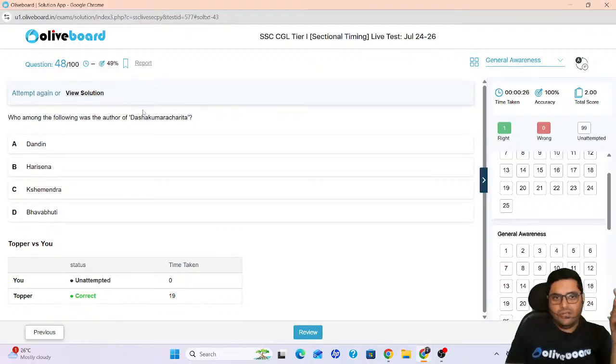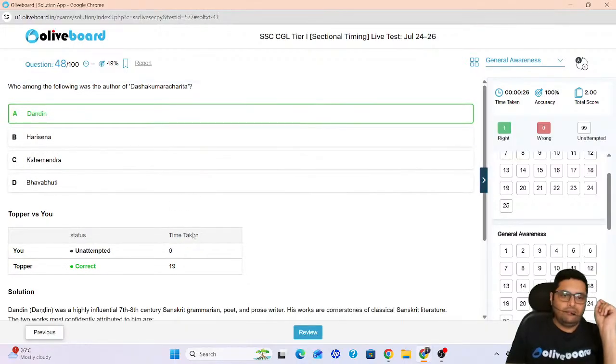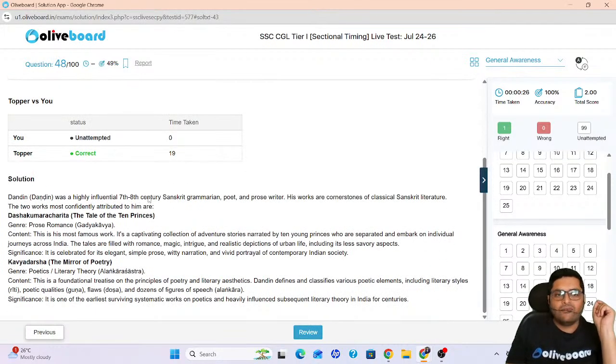Dash, 10. Kumar Charit, 10 king story. Who wrote this? Dandin. So Dandin was a highly influential 7th to 8th century Sanskrit grammarian. Dash Kumar Charit is the most famous work. It is a story narrated by 10 young princes who are separated and embark on individual journeys.